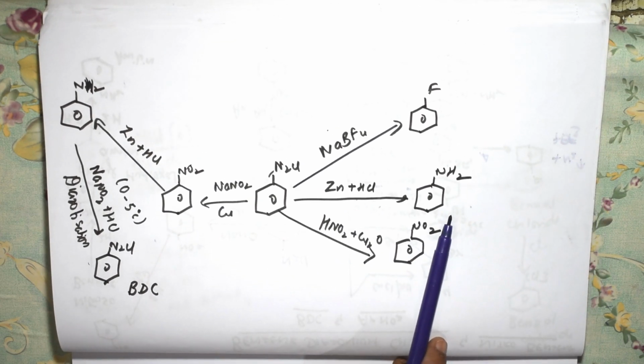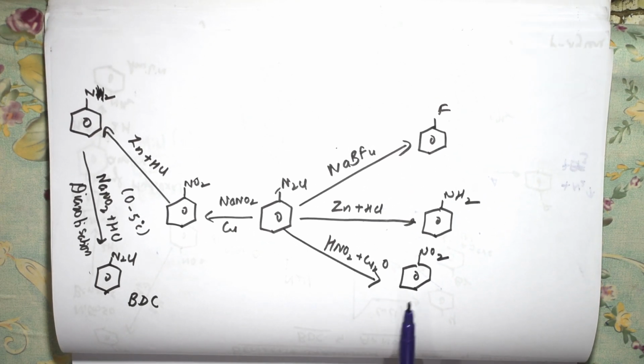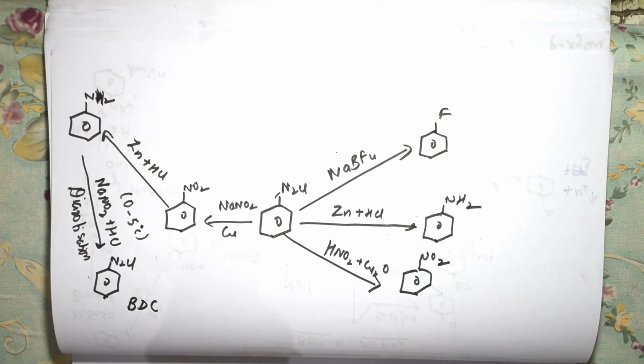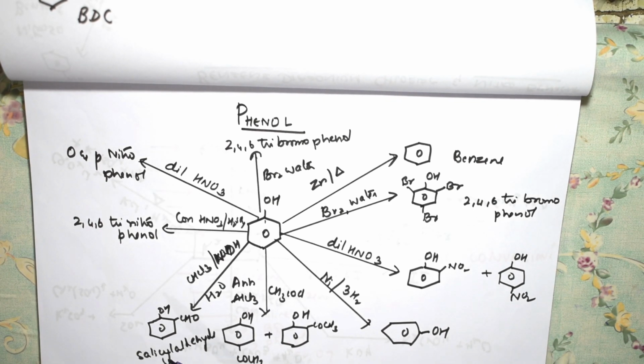You can convert using a reducing agent into aniline. You can use copper powder to convert BDC into nitrobenzene. So I have shown you all the combinations where your BDC is getting converted to different products. Right students, now let us see for phenol. One more aromatic conversion, students.